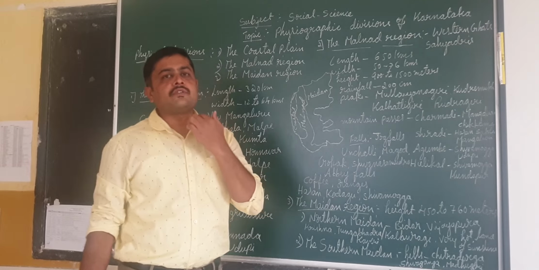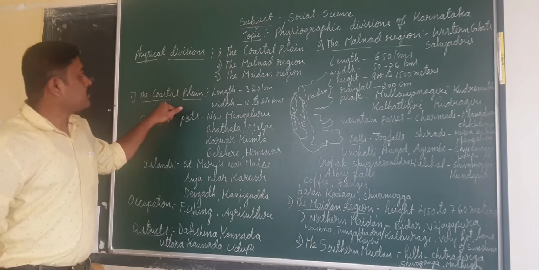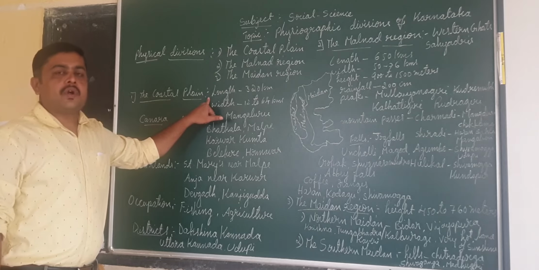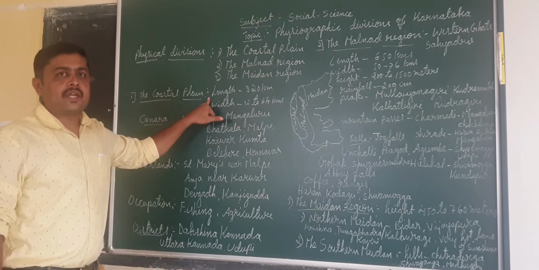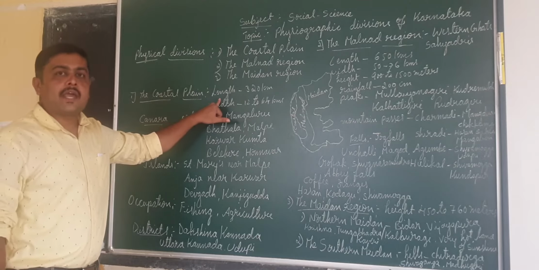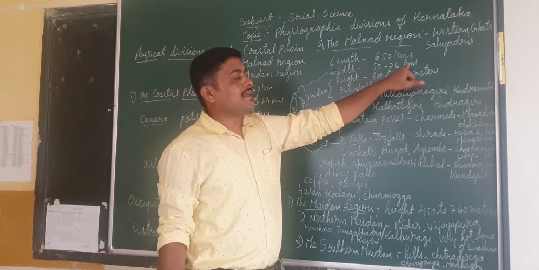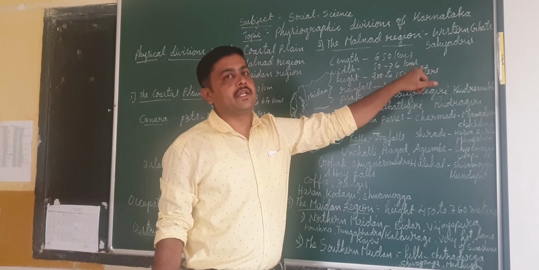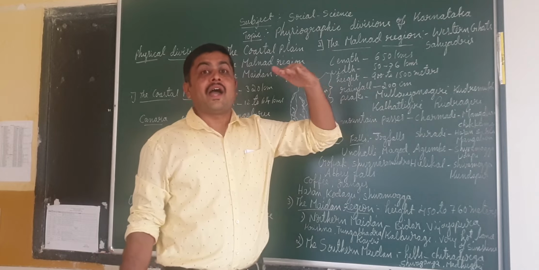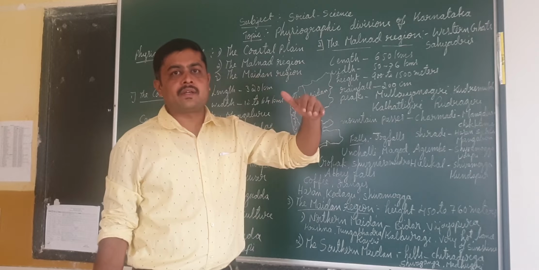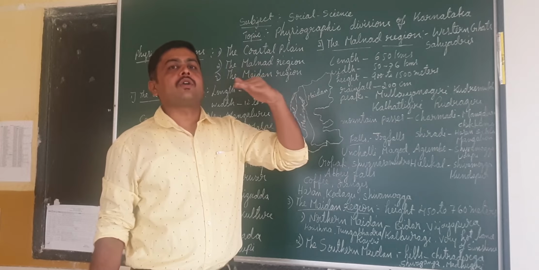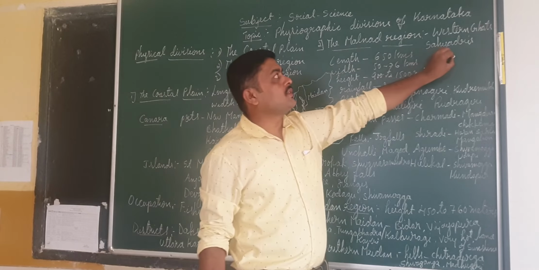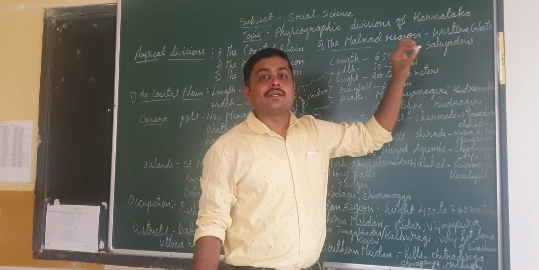So here, one more thing very important. When I told you about the coastal plain, it is actually 200 meters above sea level, and here it is 900 to 1500 meters above sea level. That much height will be there. The Ghats are mountain ranges, so that's why the altitude will be like that. So this is the area of the Western Ghats.